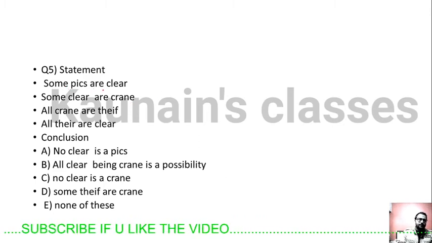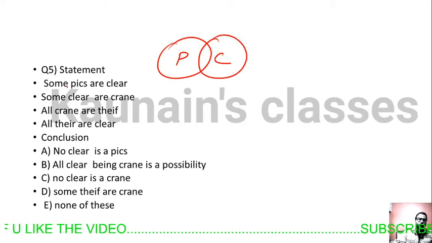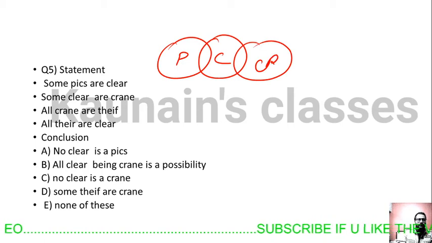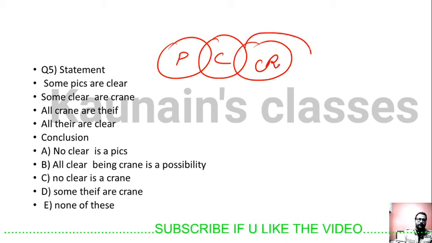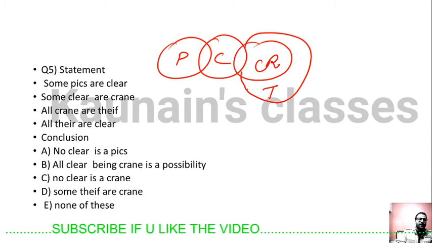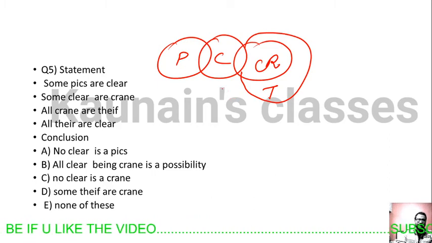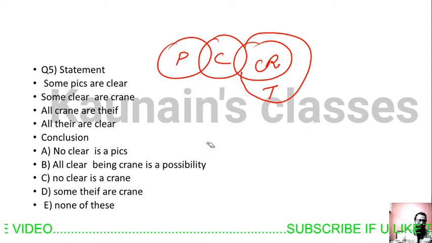Next question. Some pigs are clear. Some clear are crane. All crane are thieves. All thieves are clear. You can't make it like this because there is a catch here.